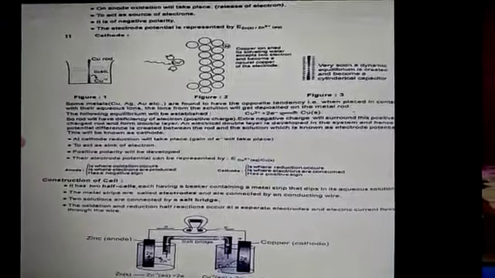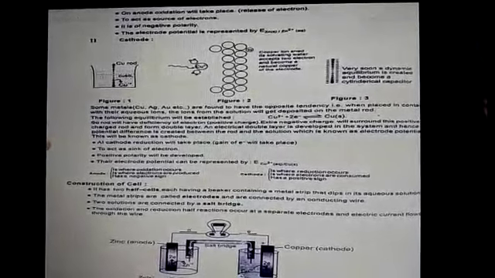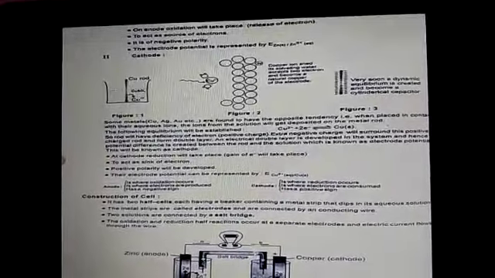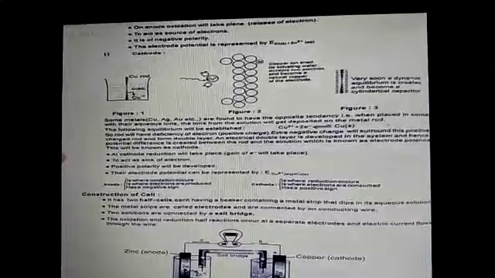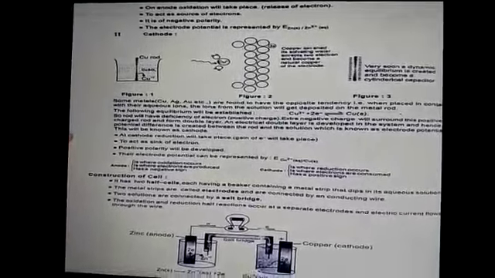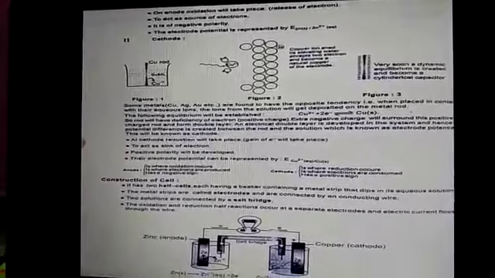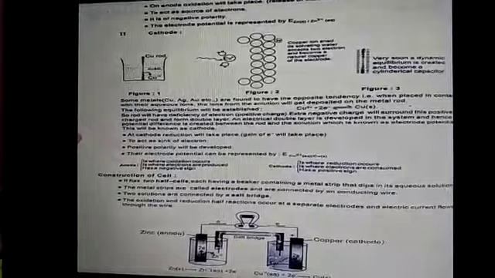At the zinc electrode, oxidation occurs, it is the anode and negatively charged. At the copper electrode, reduction takes place and it is positively charged. The electrons flow from anode to cathode and the current flows from cathode to anode. When the concentration of both zinc ion and copper ion is 1 molar, the EMF of the cell is 1.1 volt. If the concentration of the copper ion is increased and that of the zinc ion is decreased, the EMF of the cell increases.